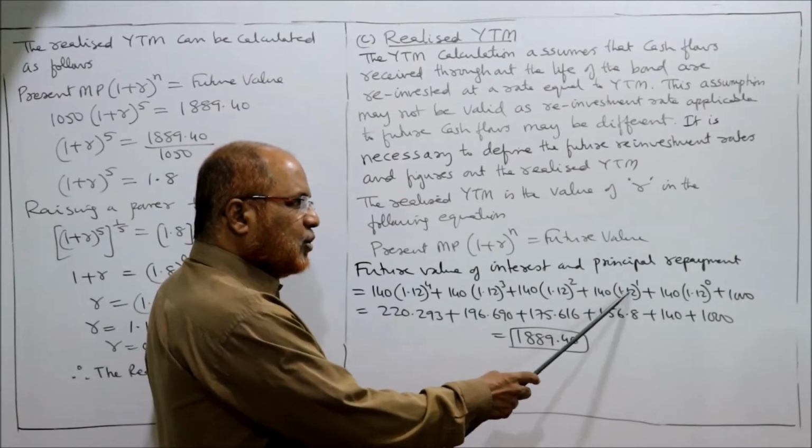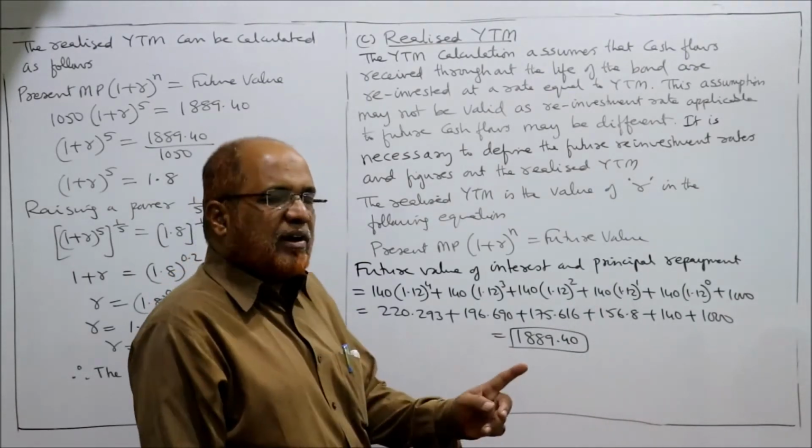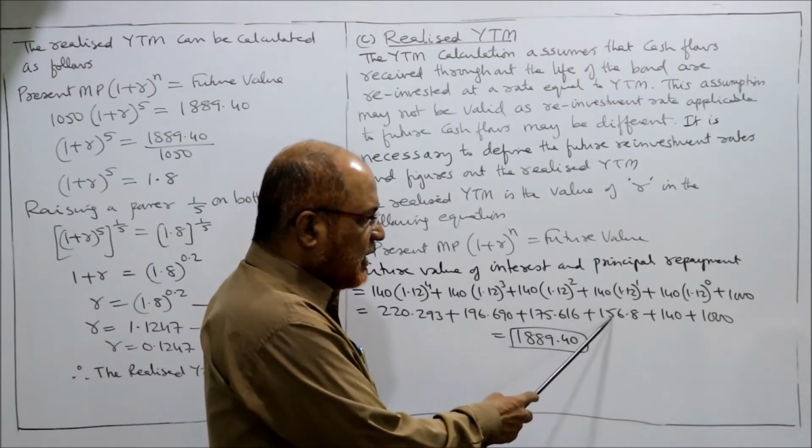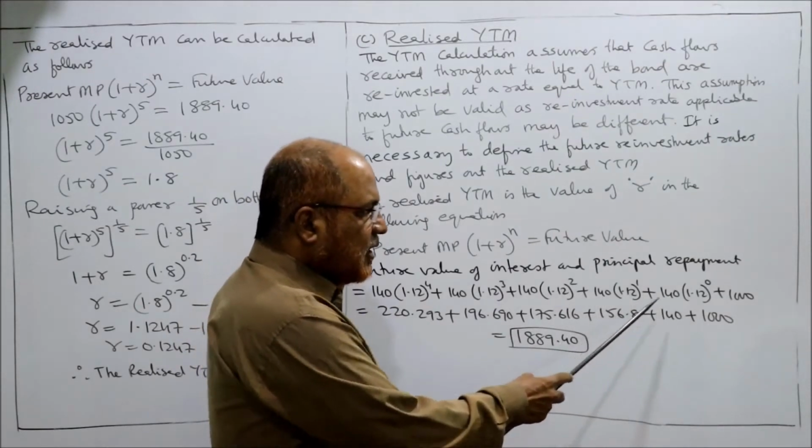Then 1.12 to the power of 1. To the power of 1 का मतलब same value रहेगा. तो 1.12 into 140, you will get 156.8.